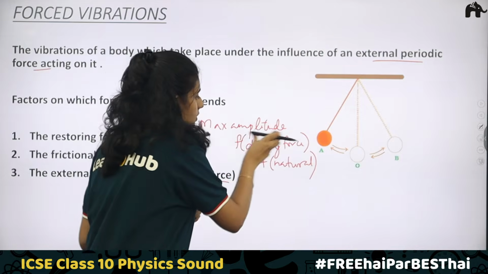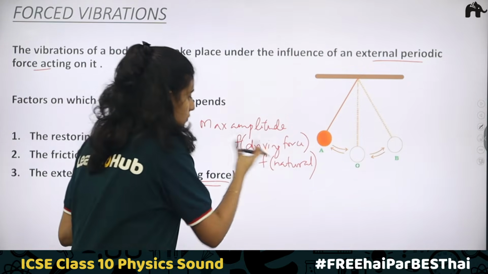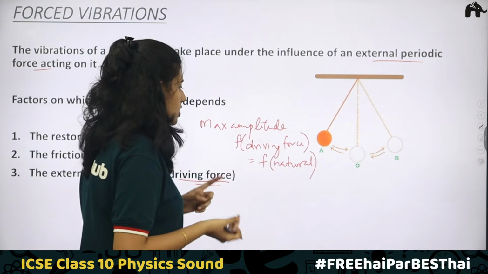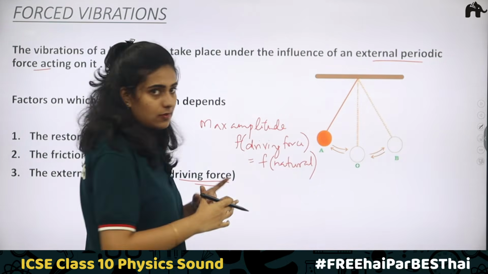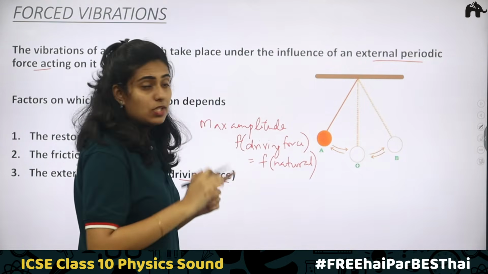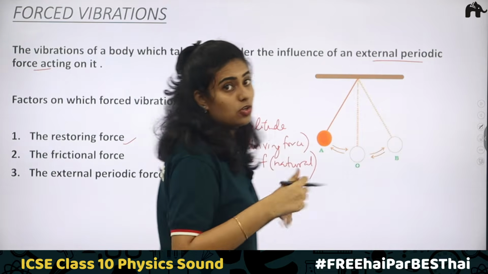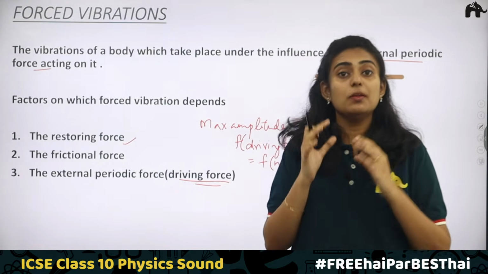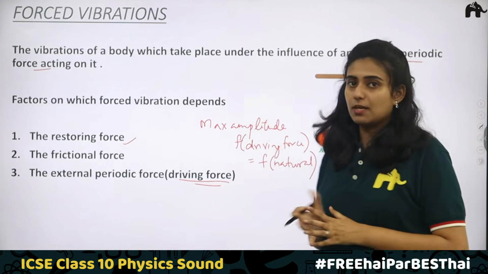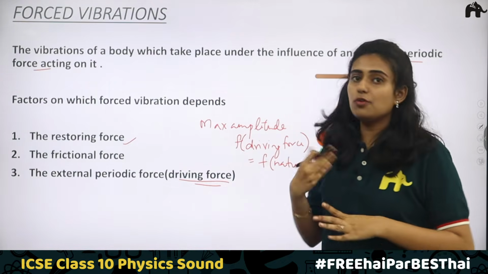If the frequency of the driving force or the external periodic force is smaller or larger, that is, different from the natural frequency, then the amplitude will be different. That amplitude will be small and finally the body will come to rest. So, this is the case of forced vibrations.